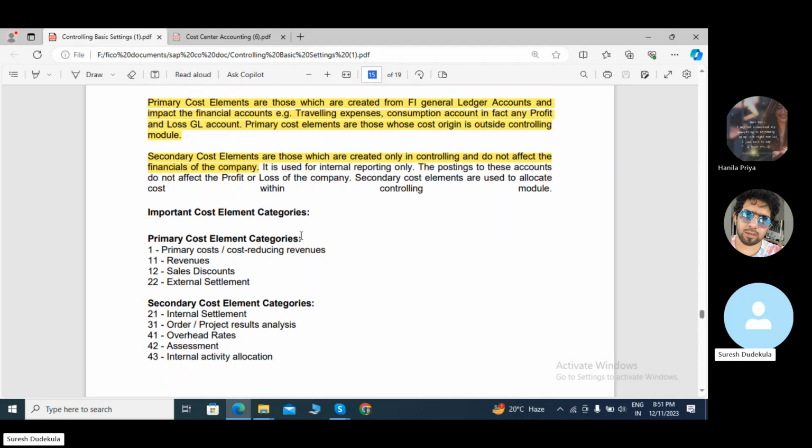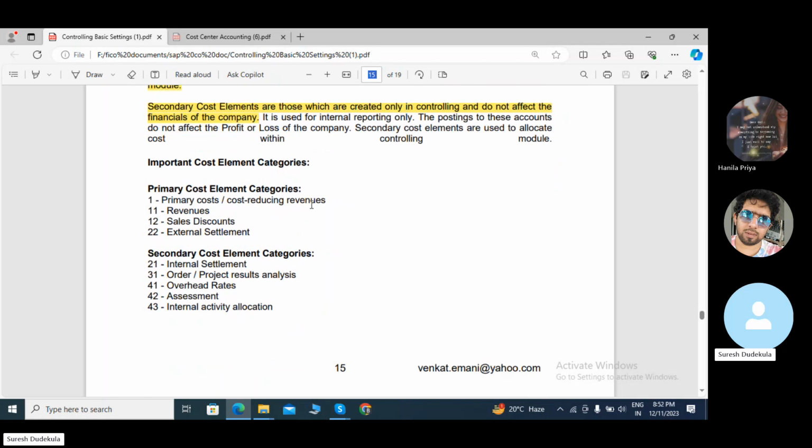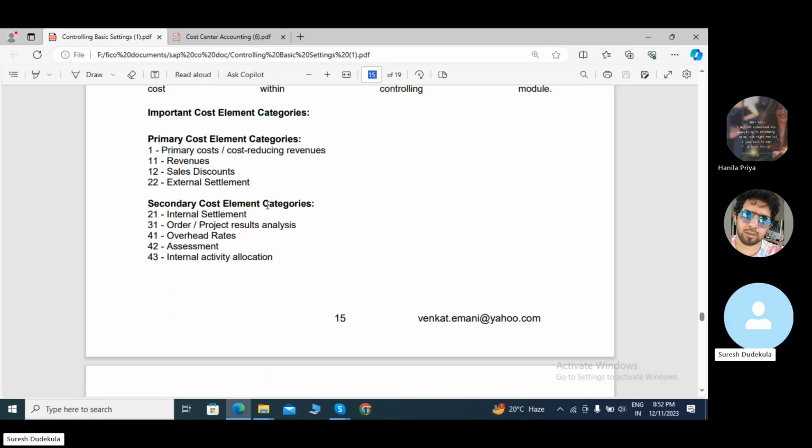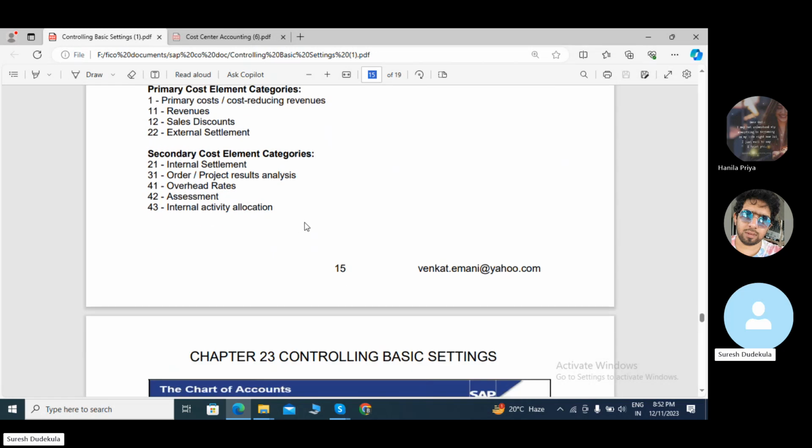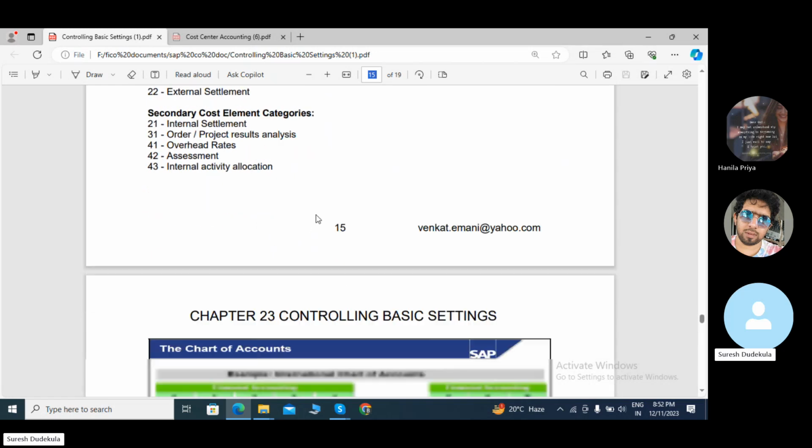These are the important cost element categories. These are primary cost element categories like primary cost, revenue, sales discount, and external settlement. And secondary cost element categories: internal settlement on order, project, result analysis, and overhead rates, assessment, and internal activity allocation.